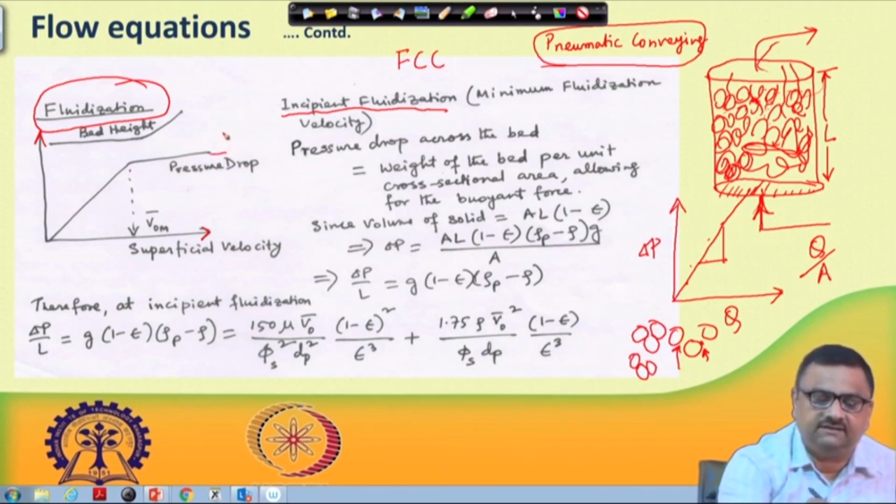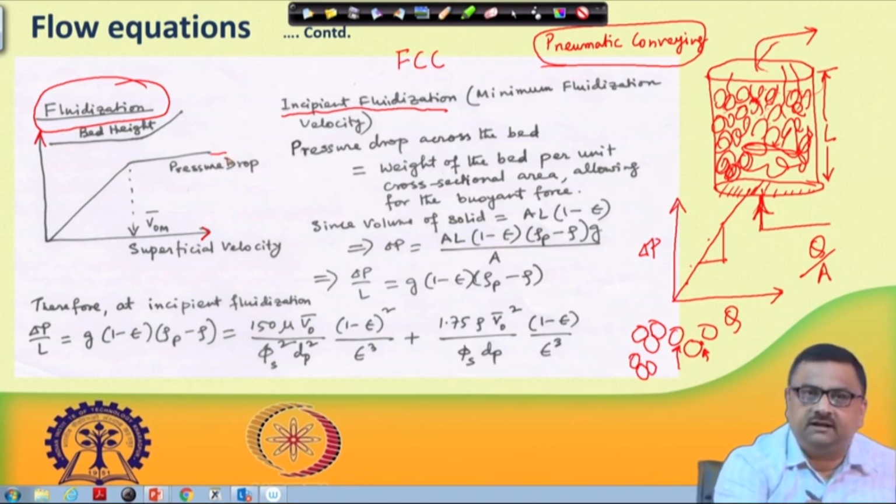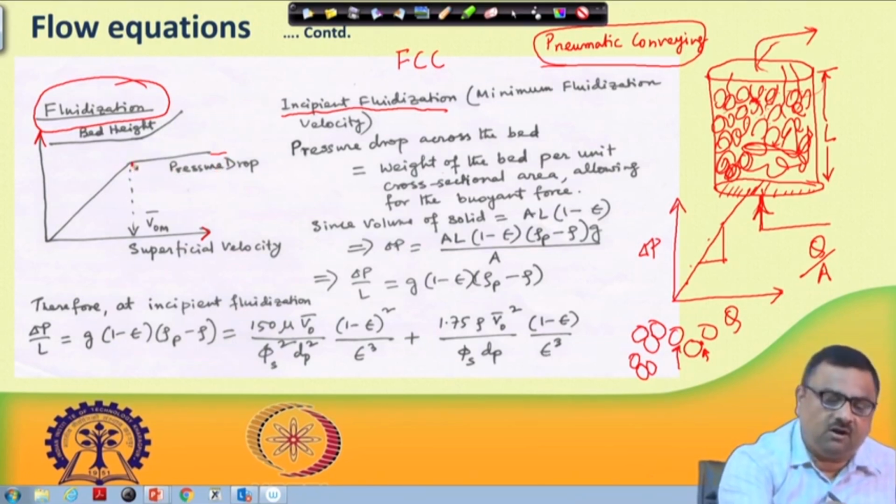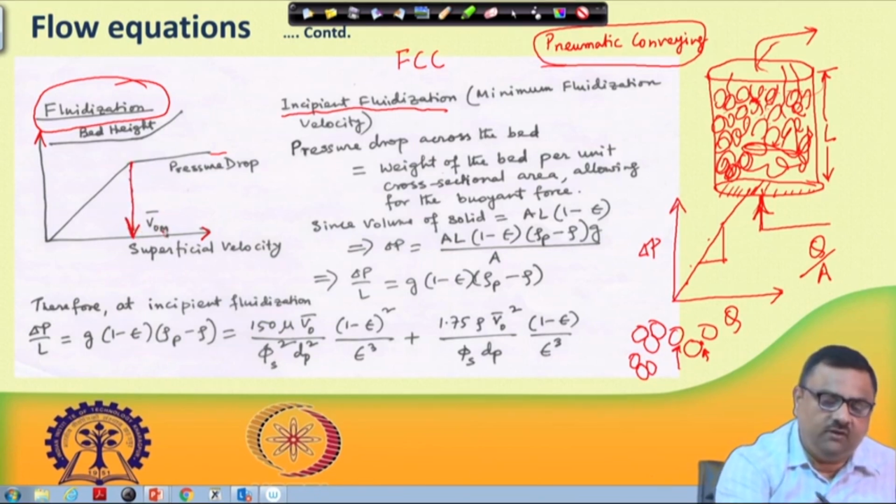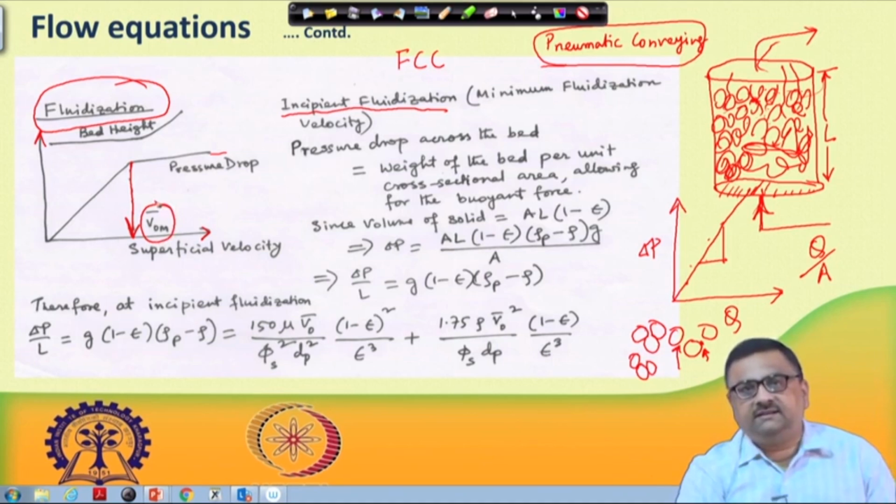So, that is down the line somewhere, pneumatic conveying will happen. In between, this entire superficial velocity here, the bed is in a fluidized state, but the fluidization process started here. This is referred to as V_mf bar. This is the superficial velocity at which the fluidization has started.